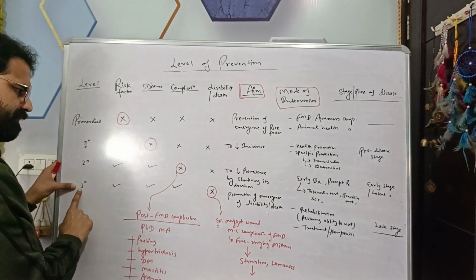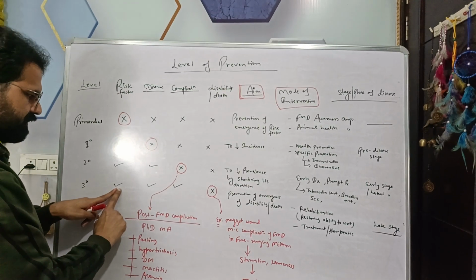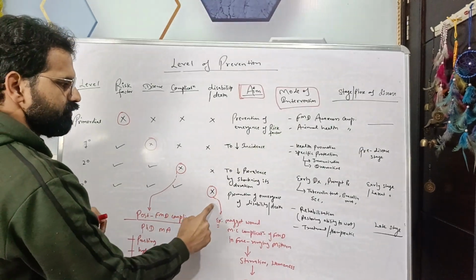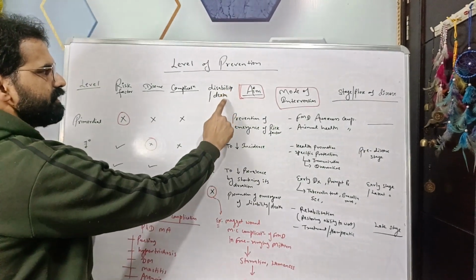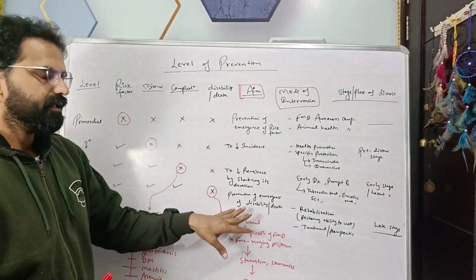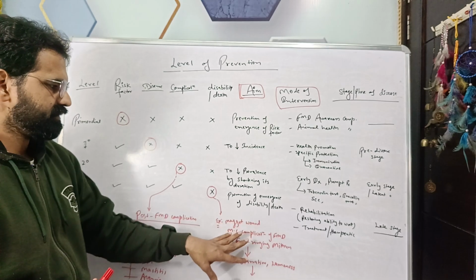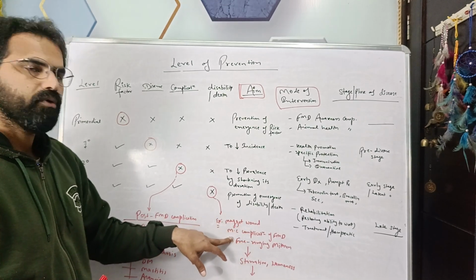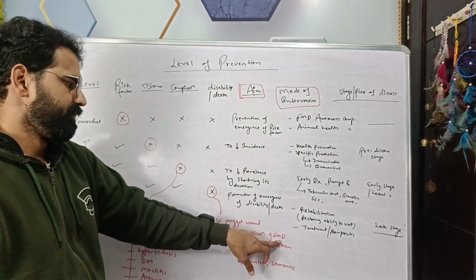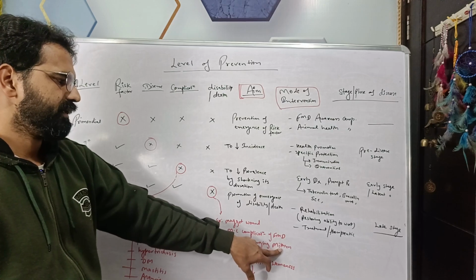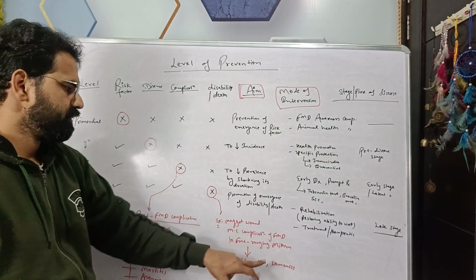In tertiary, risk factor is there, disease is there, complication is there, so we want to prevent disability or death of the animal. For example, in case of Mithun in northeast area, maggot wound is the most common complication of FMD in free ranging Mithun, that is present in the interior of forest.